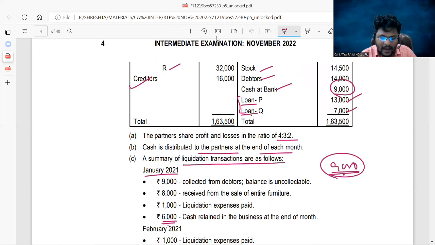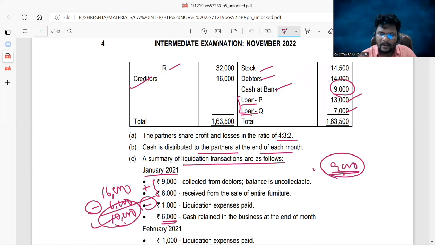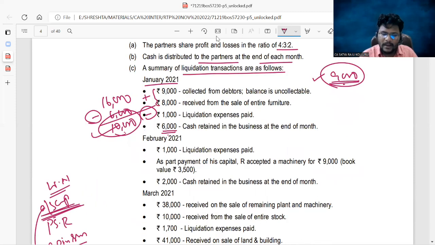If you add these two components and minus the expenses, I got 16,000. Out of 16,000, I cannot use the 6,000. That means for January, I can only utilize this 10,000 and the opening balance of 9,000. Then come to Feb 2021, opening balance 6,000 is there, because last month 6,000 cash was retained, right? And liquidation expenses straight away paid 1,000. Now I have 5,000 cash.